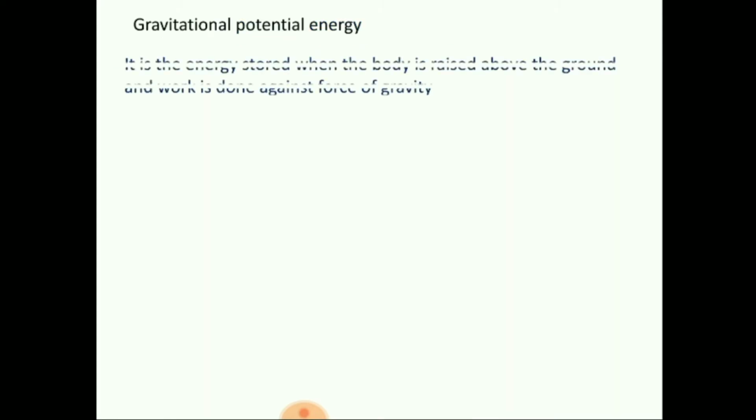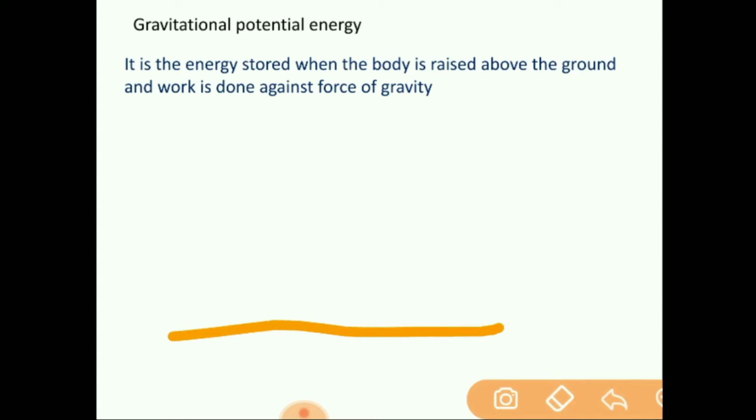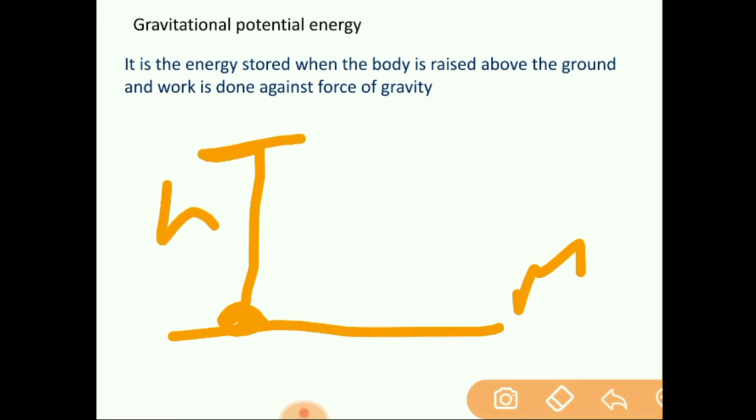Now what is gravitational potential energy? It is the energy stored when the body is raised above the ground and work is done against the force of gravity. Okay. Suppose this is the ground level and there's a certain object with mass m. Okay, it is raised up to the height h, and the acceleration due to gravity is g. g is the acceleration due to gravity.